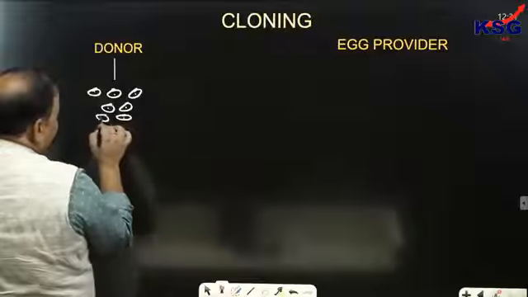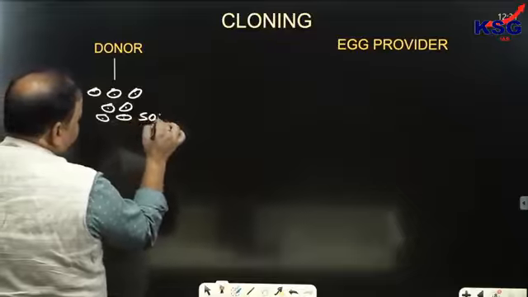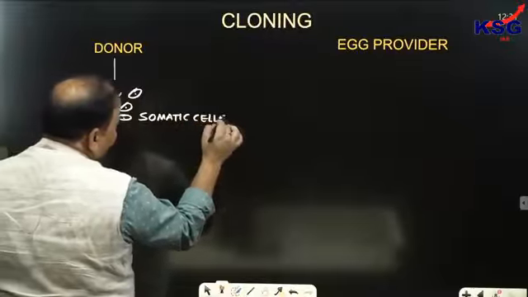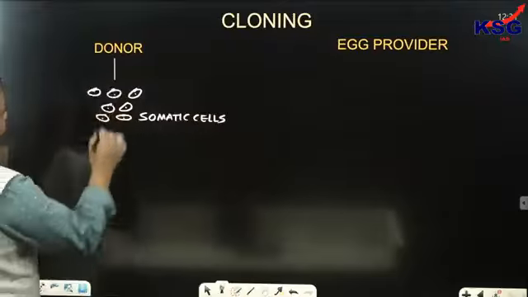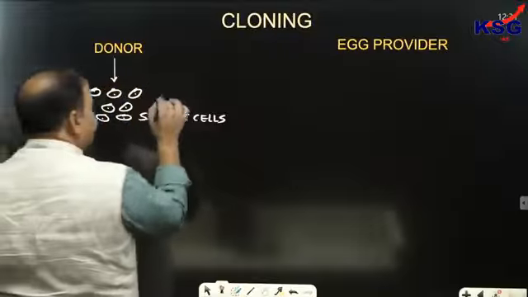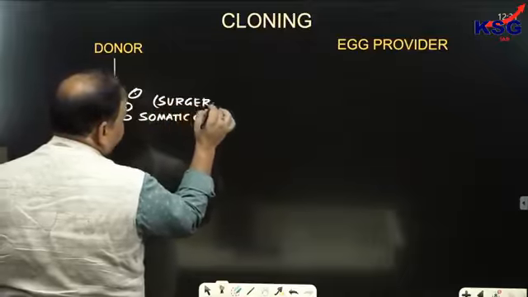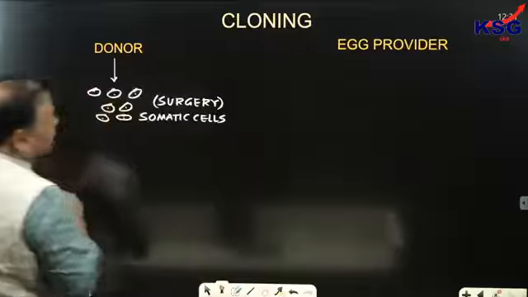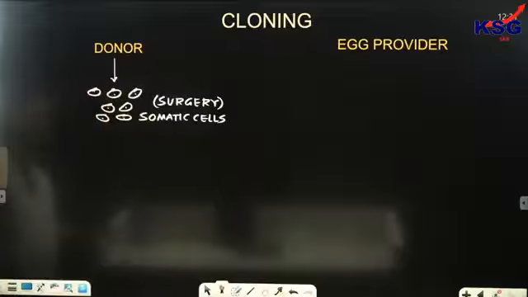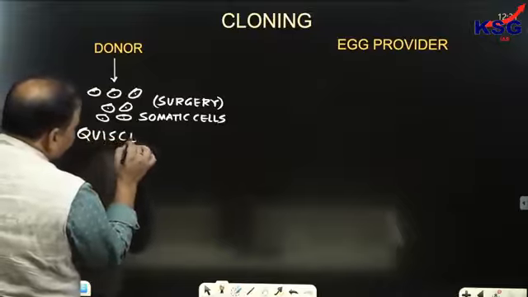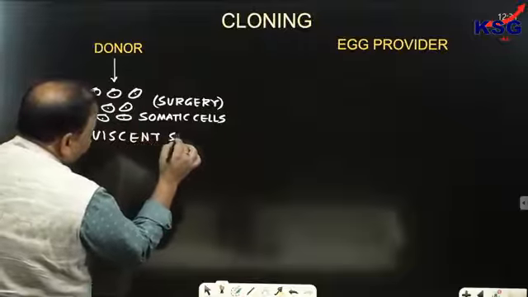These somatic cells would be extracted from the donor through surgery. It's not that we would be squeezing it out of the body of the donor. So we would be extracting these somatic cells through surgery. Clear? When it's extracted through surgery, it would be placed in a quiescent stage. Quiescent stage means that in this stage, no cell division takes place.